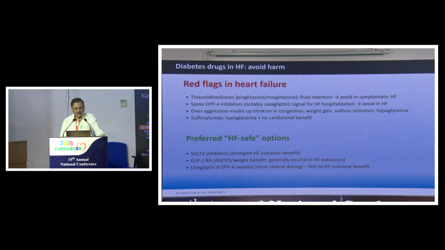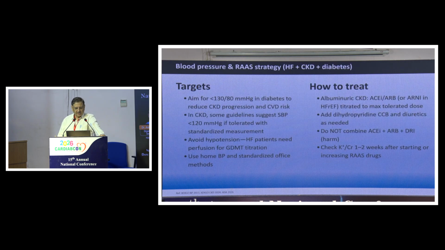Now, red flags in heart failure: thiazolidinediones are to be strictly avoided, and some DPP-4 inhibitors, saxagliptin and alogliptin, are to be avoided. Over-aggressive insulin escalation is to be avoided, and sulfonylureas also to be down-titrated to the minimum levels required. Preferred drugs are the SGLT2 inhibitors, GLP-1 receptor agonists, and linagliptin in the DPP-4 class.